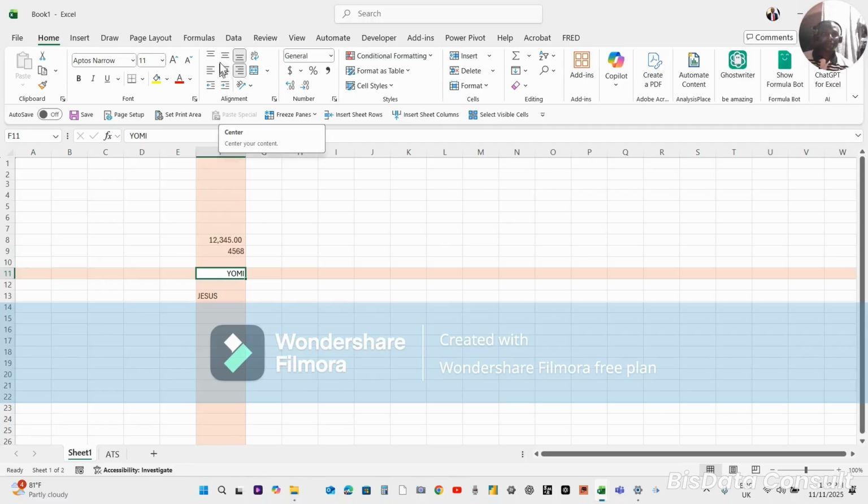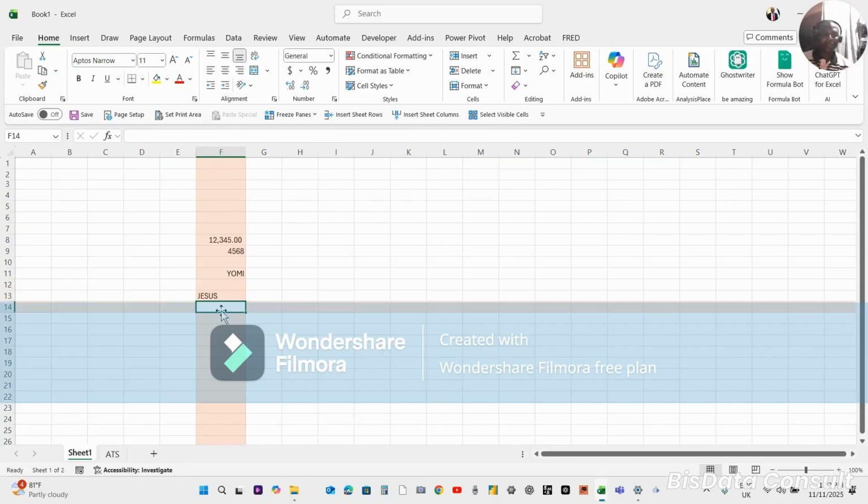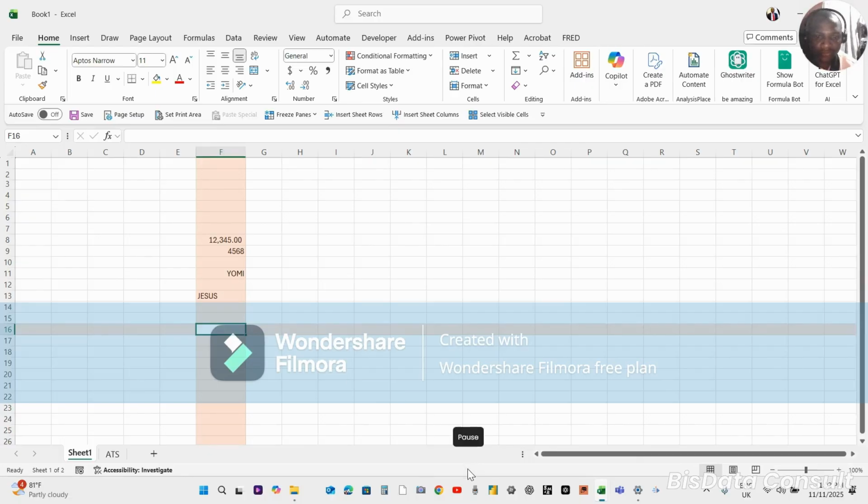Okay, you can say move it off, let it float, and things like that. You can indent, so that is there. Then you have dates. When you type dates in Excel, you need to note this. For instance, let's say today is 11